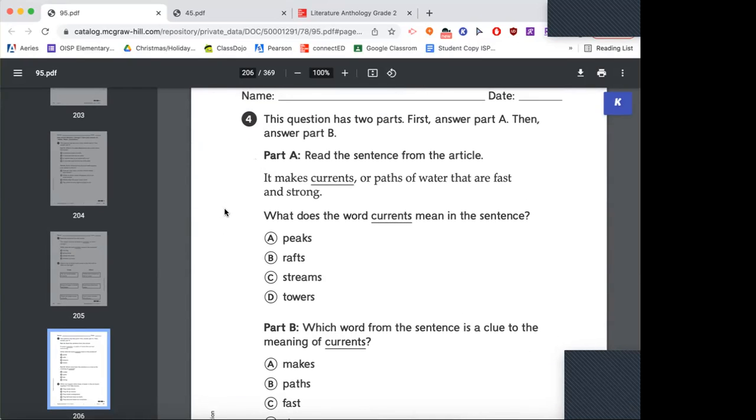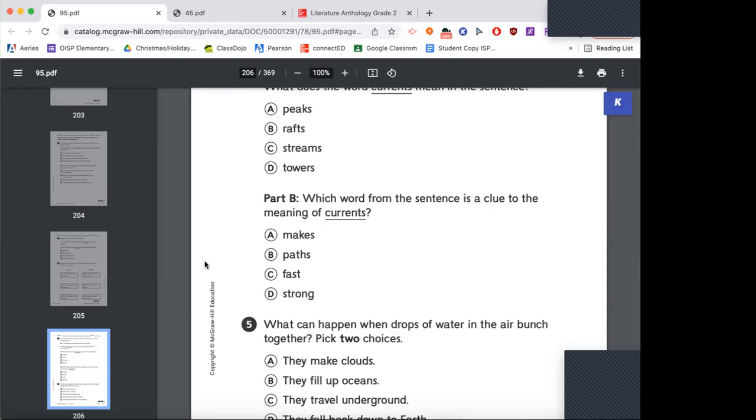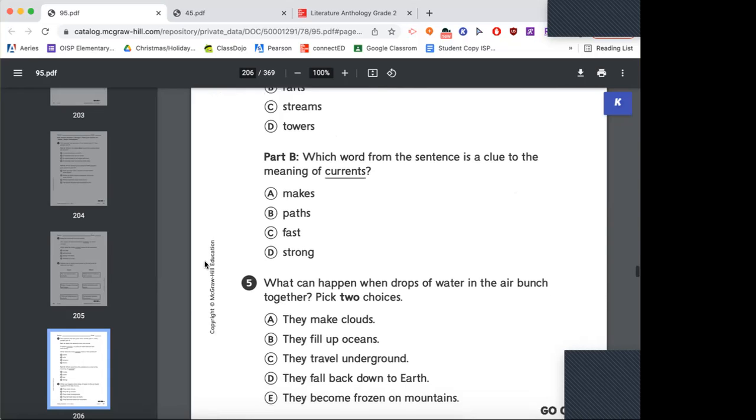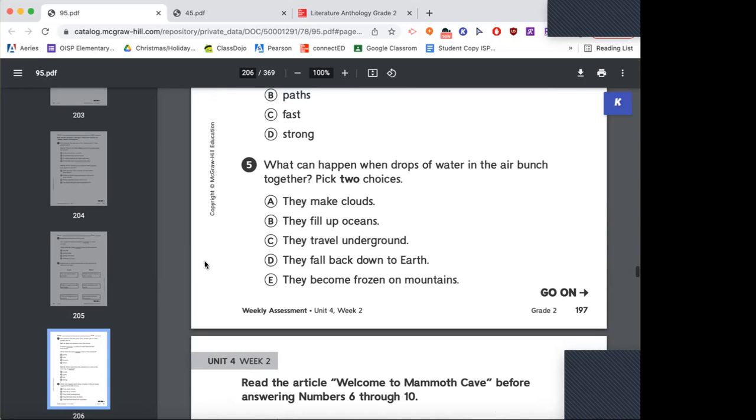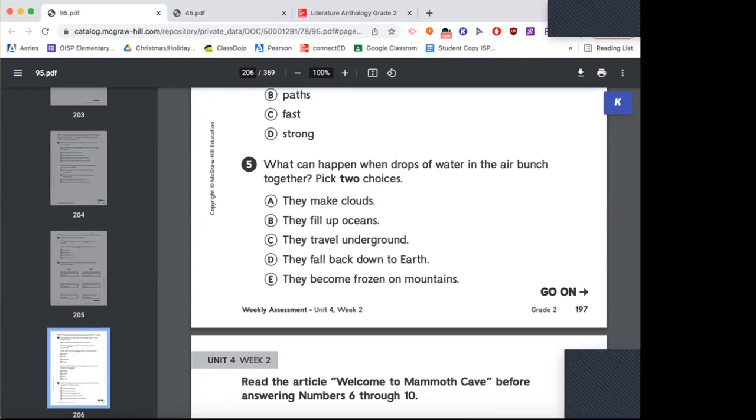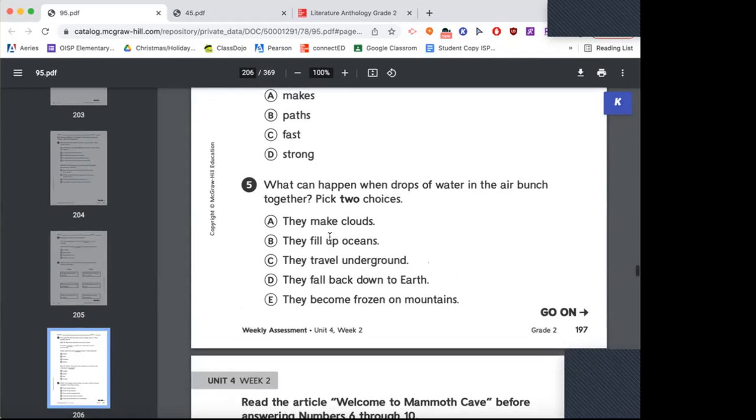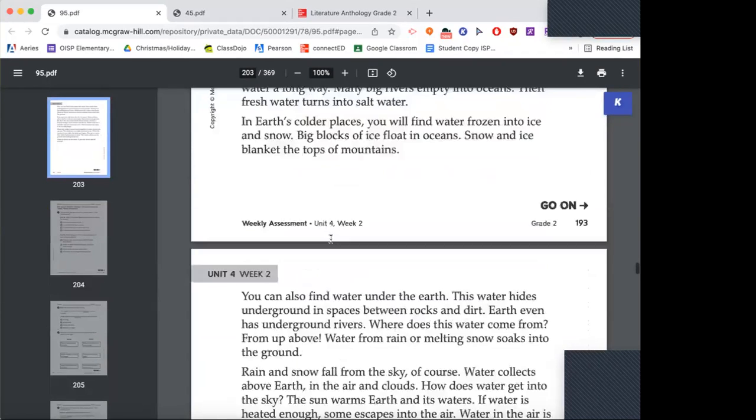Number 4, it makes currents or paths of water that are fast and strong. What does the word currents mean in the sentence? Which word from the sentence is a clue, context clues to the meaning of currents? And then last one is, what can happen when drops of water in the air bunch together? Pick 2 choices. All right, now I'm going to read the story.